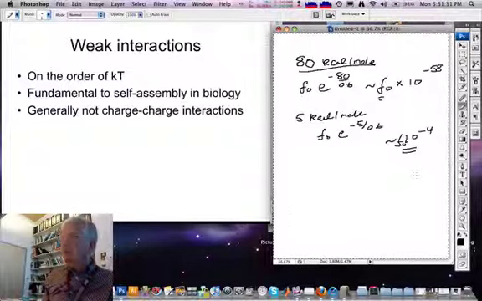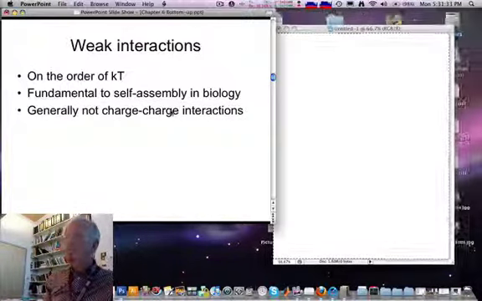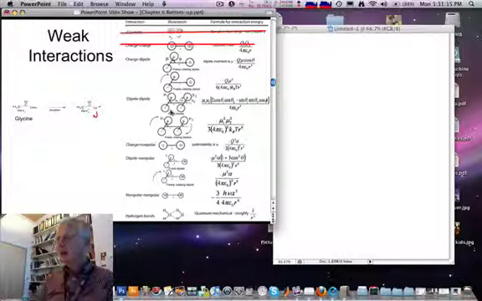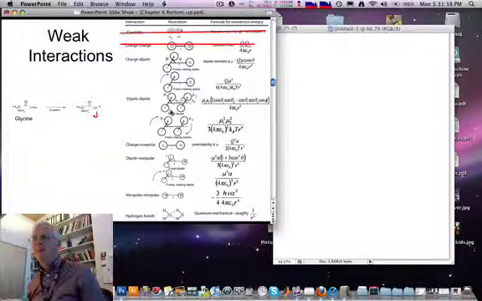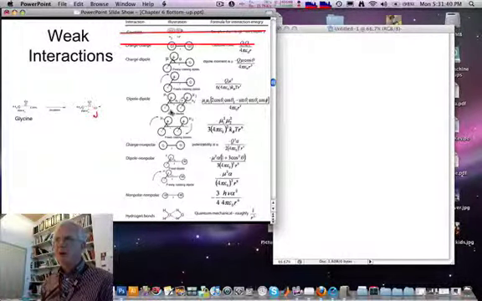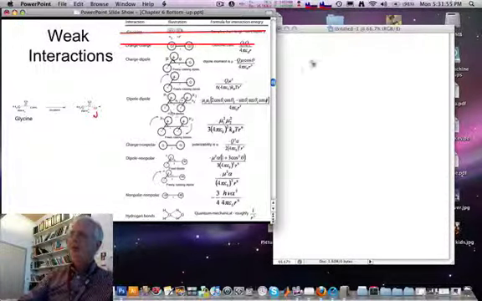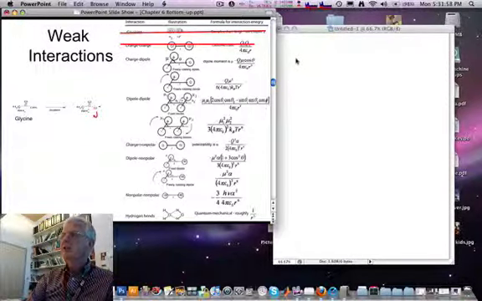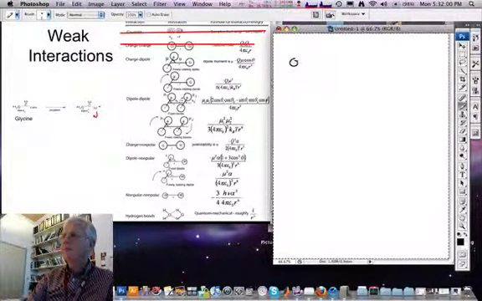Hydrogen bonds are not the only weak kind of bond. This table here shows various kinds of interactions between atoms modeled classically by point charges. The first two are a covalent bond and a charge-charge interaction, which we will ignore because they are very strong indeed, tens or hundreds of kilocalories per mole. The first somewhat weaker interaction is the interaction between a dipole and a point charge.